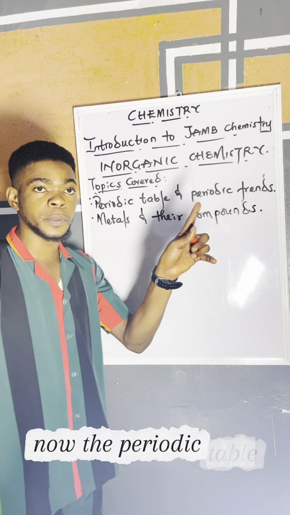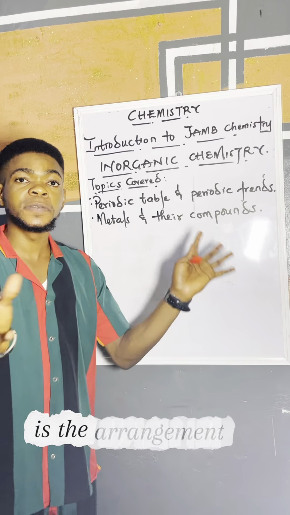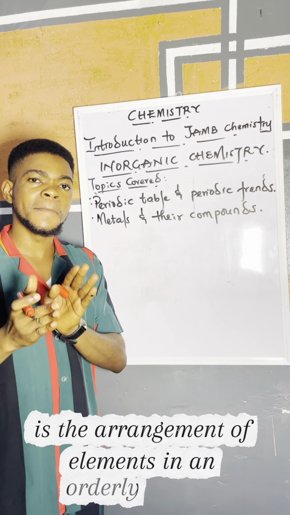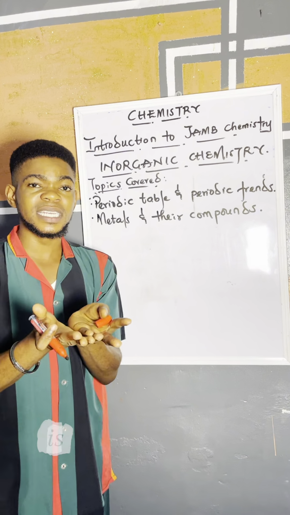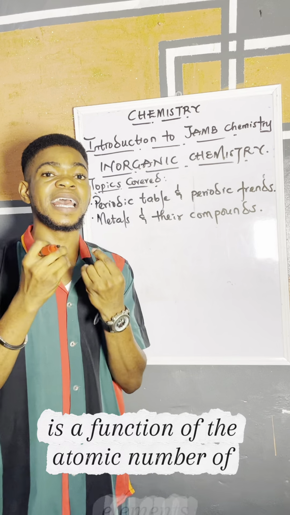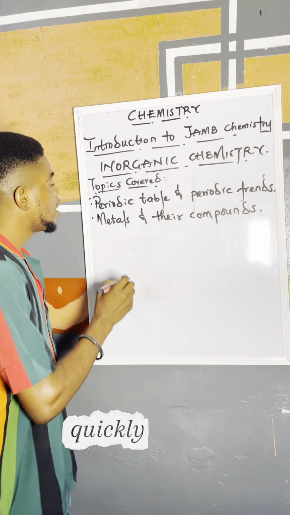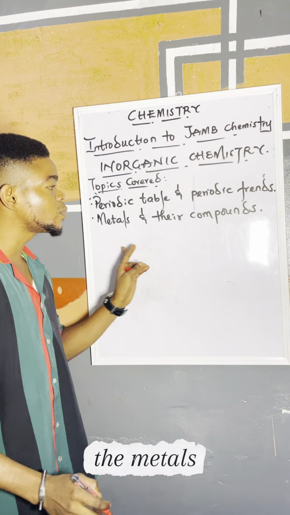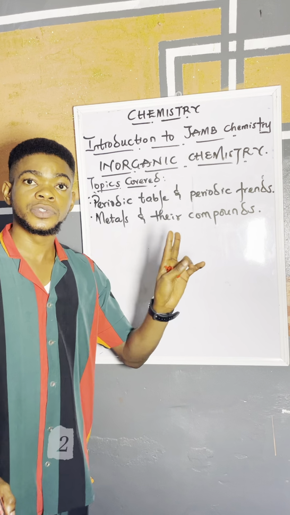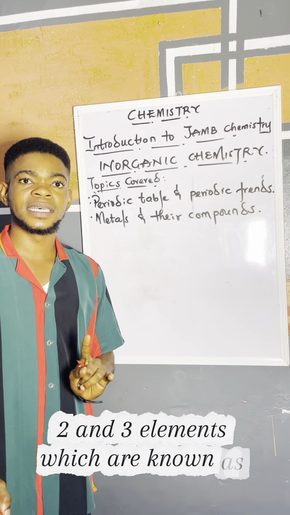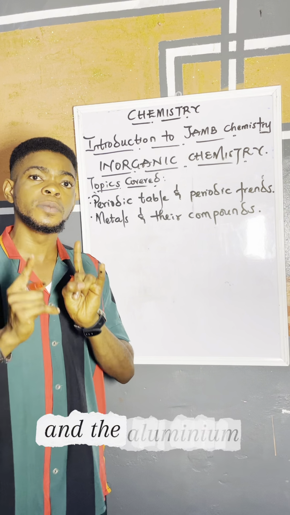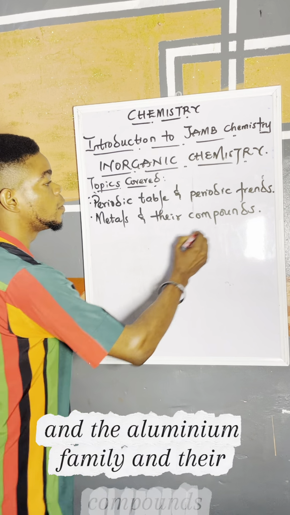Now, the periodic table, a quick one, is the arrangement of elements in an orderly manner. The periodic table is a function of the atomic number of elements. Quickly, on the periodic table, we have metals arranged. The metals we're going to talk about here are the group 1, 2, and 3 elements, which are known as the alkali metals, the alkaline earth metals, and the aluminium family and their compounds majorly.